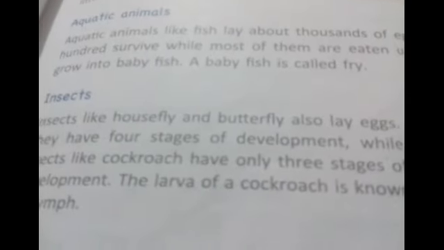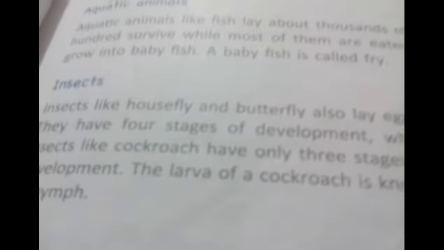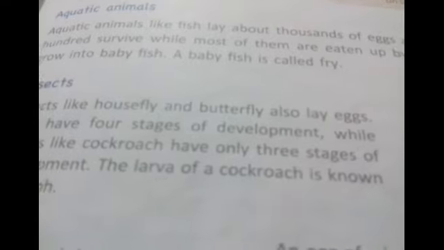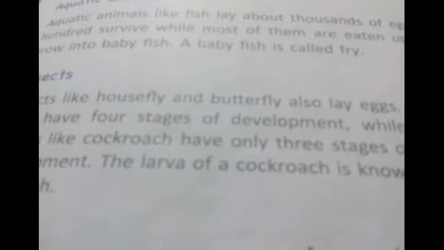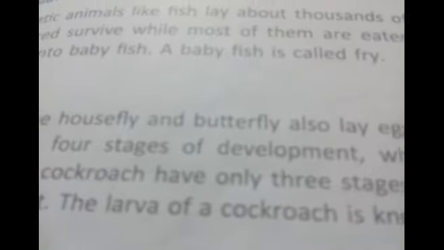Now next we will see aquatic animals, which are animals living in water. Aqua means water. Aquatic animals like fish lay about 1,000 eggs at the same time, and only about 100 survive, while most of them are eaten by bigger fishes. The eggs that survive grow into baby fish. A baby fish is called a fry.